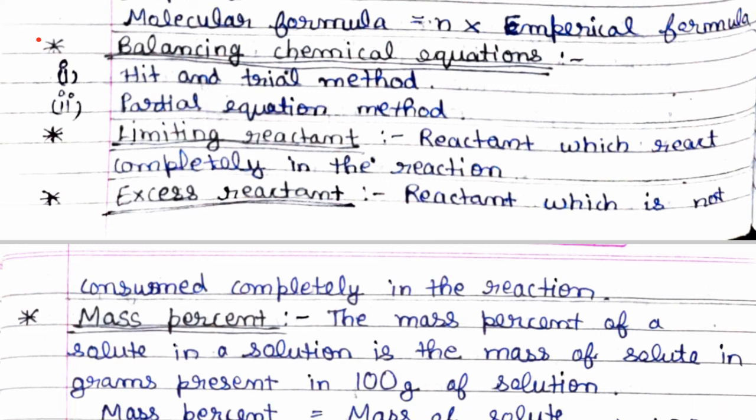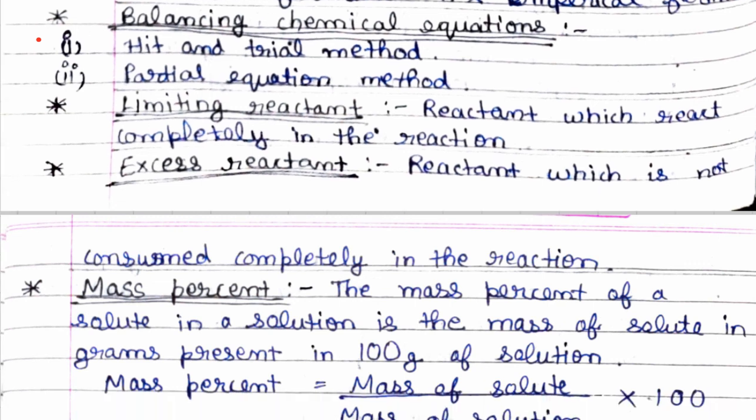Reactants which react completely in the reaction are known as limiting reactants, and the reactants which are not consumed completely in the reaction are known as excess reactants.